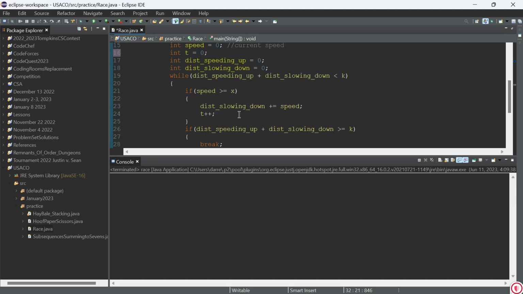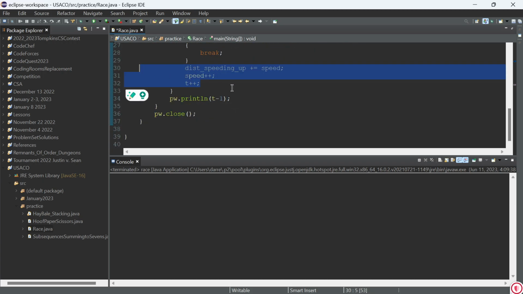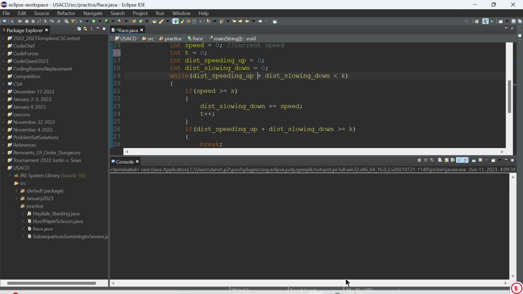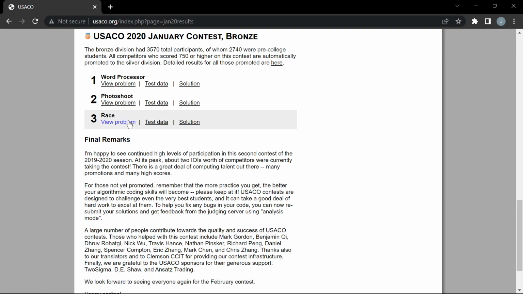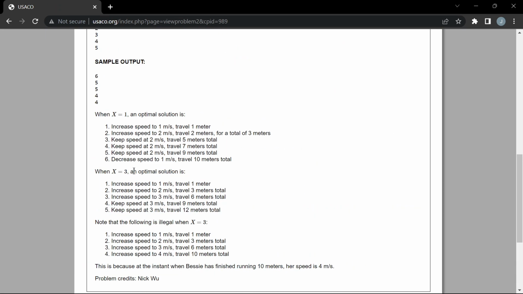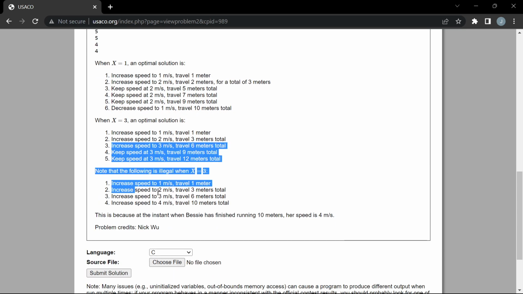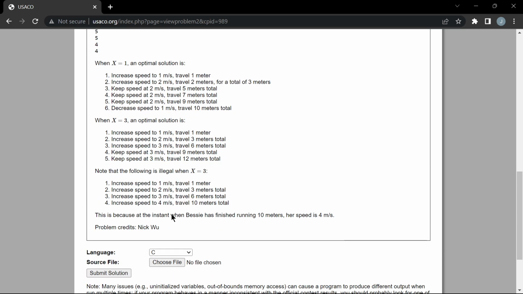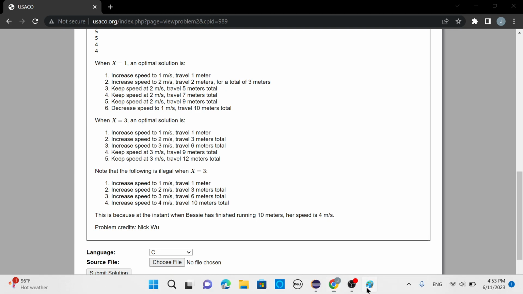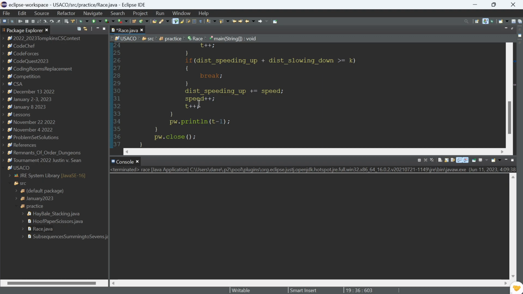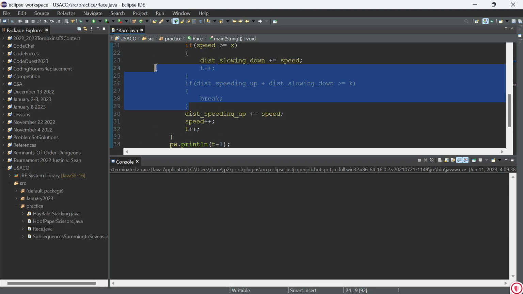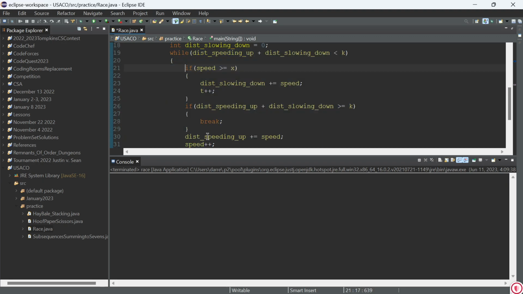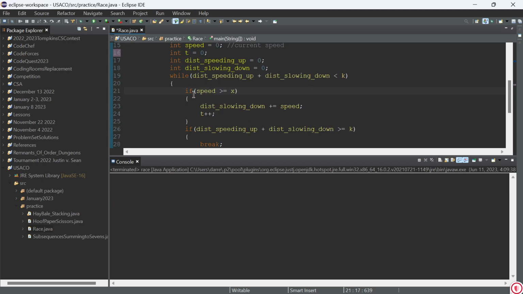And of course, if this reaches x and it already works, so let's say for this case right here where she travels 1, 2, 3, 4, this is like the case where this never executes. If these two instances never execute, that is, Bessie is just speeding up until she reaches x.